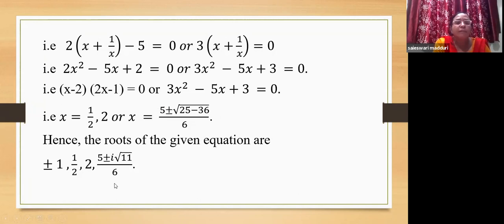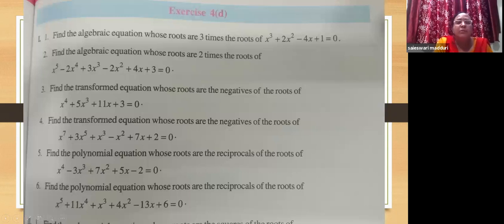By solving them, we get the roots as 1 by 2, 2 and (5 plus or minus i root 11) by 6. So the sixth degree equation has 6 roots, namely plus 1, minus 1, 1 by 2, 2, and (5 plus or minus i root 11) by 6. So in this manner, you can solve any degree equation.